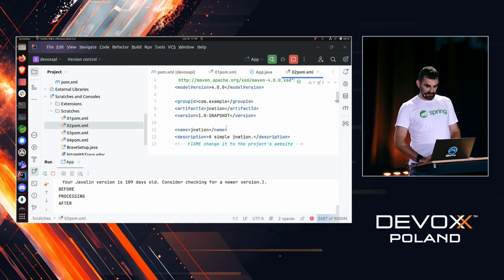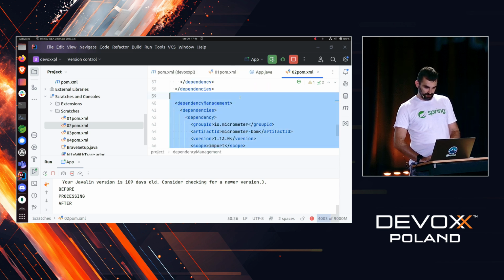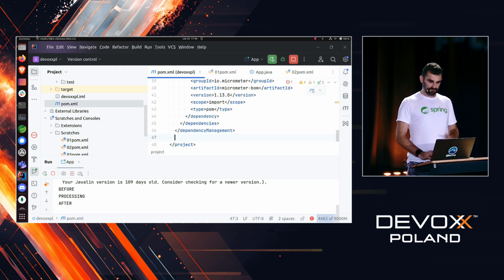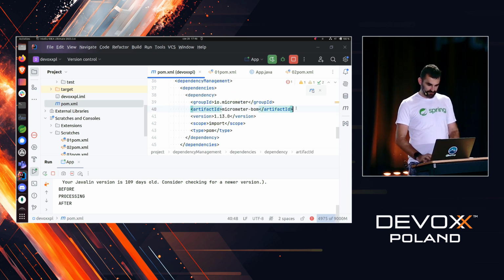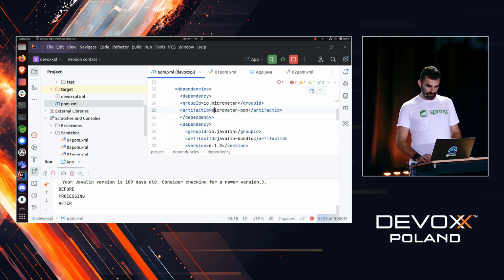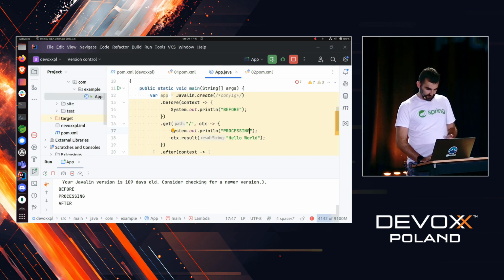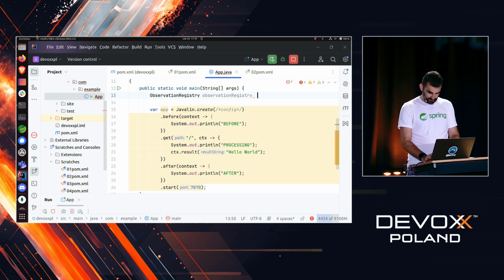Now, what we will add is Micrometer Observation. So for that, we're going to add the Micrometer BOM. BOM is the bill of materials, so that's a special POM that, when referenced, will contain all the versions of all the projects or artifacts related to this particular project. So in our case, I don't want to pass the version of the Micrometer Observation jar. It will come from the BOM. Okay. So I have added that. So how do you do it now? You create an observation registry.